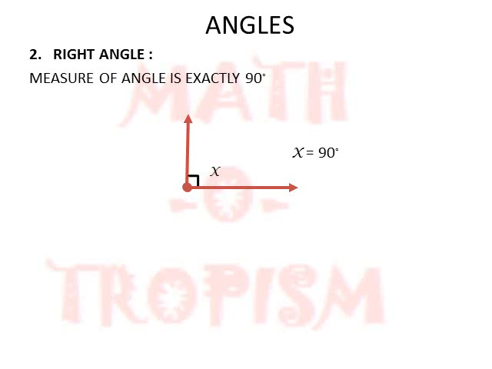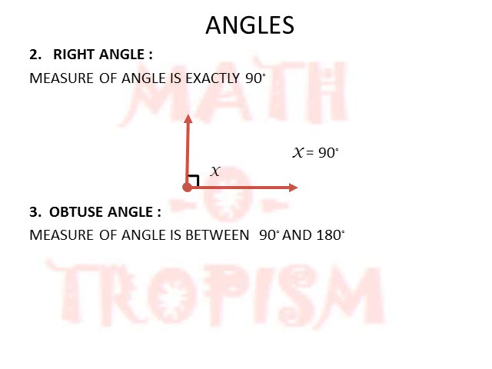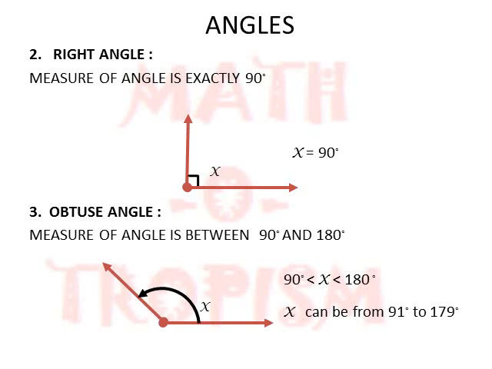After the right angle comes the obtuse angle, in which the arm of the angle goes beyond the 90 degree line towards the opposite side of the other ray. Here the measure is going to be between 90 degree and 180 degree, which means x can take the value from 91 to 179 degree.